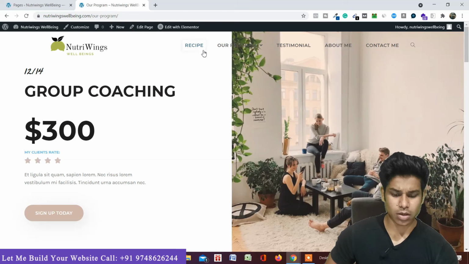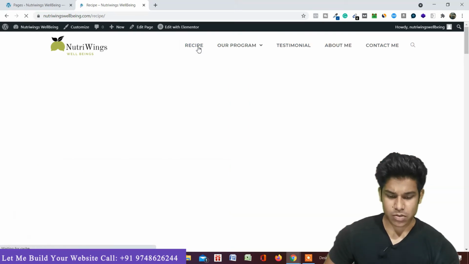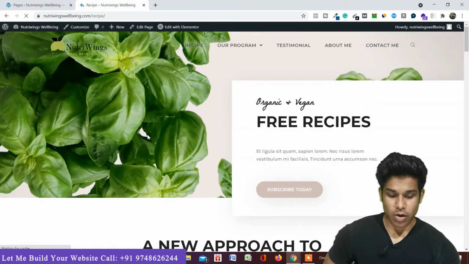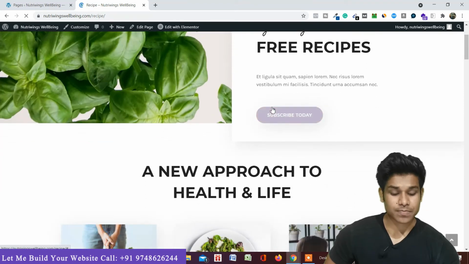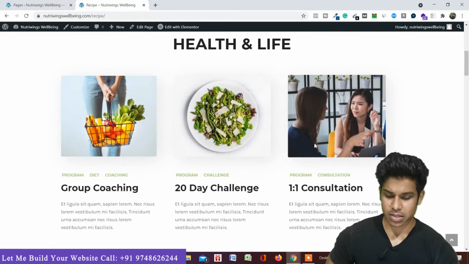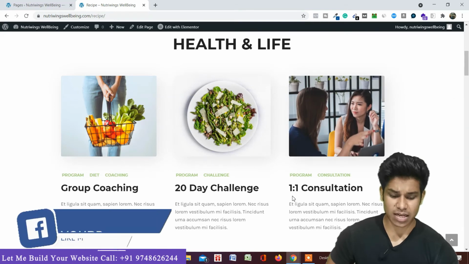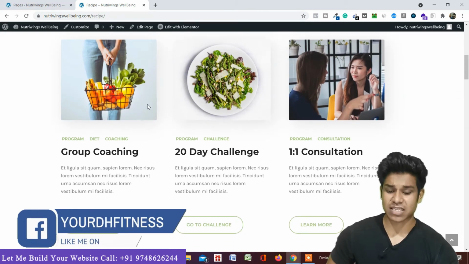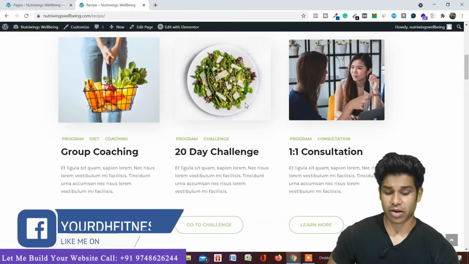If you go to the recipe sections, let me take you through there. So here I'm trying to take them to get into my system. I want them to register for getting this recipe. I try to provide different recipes like group coaching, 30 days challenge, consultancy. You can change this as per your requirement, whatever you want to display.